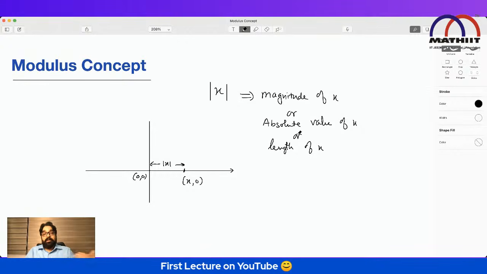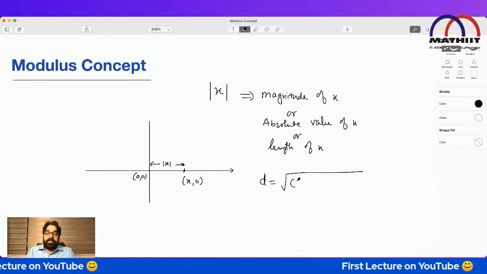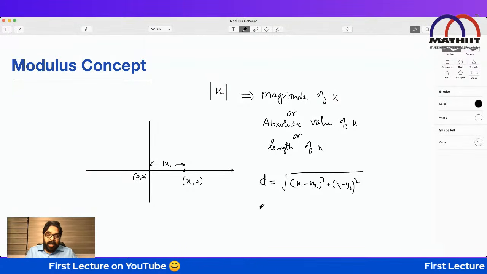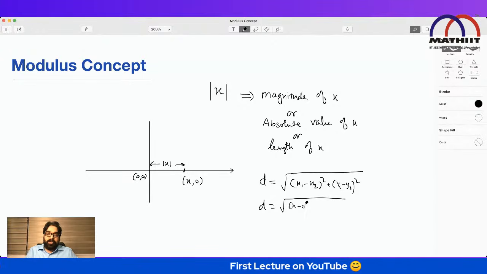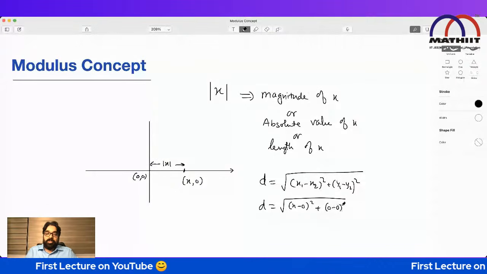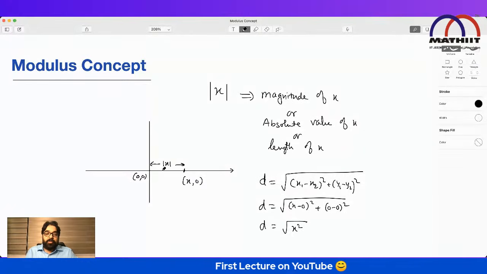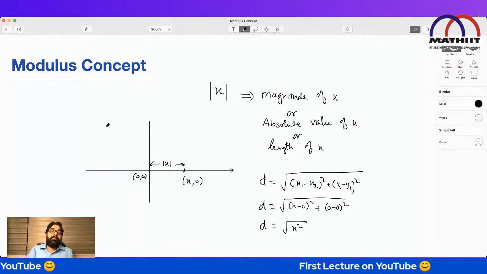In the smaller classes you already studied that the distance between 2 points is always given by root of (x1 minus x2) whole square plus (y1 minus y2) whole square. Am I right? Now, what is x1? x minus 0 whole square plus y1 minus y2 whole square, that means 0 minus 0 whole square. So d equals root of x square. That means the distance between these 2 points is root x square. But distance of x is always mod x. It means this is representing mod x.